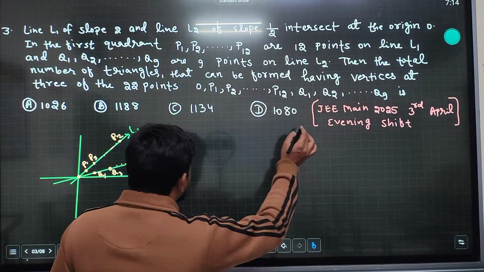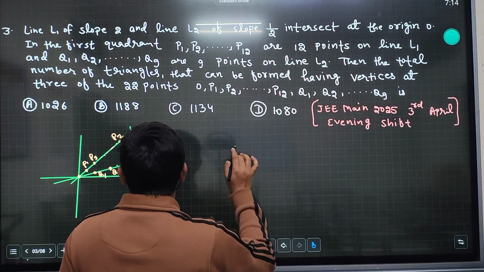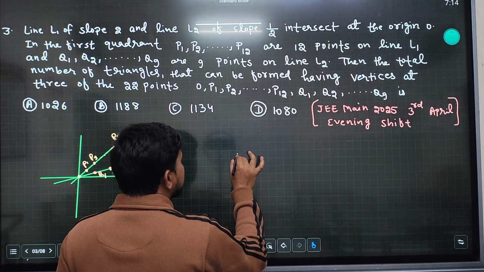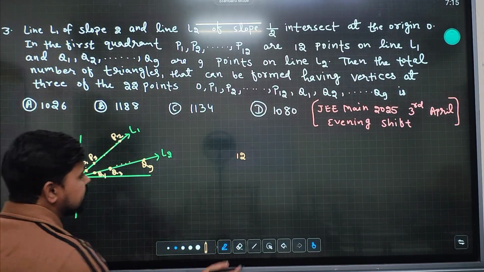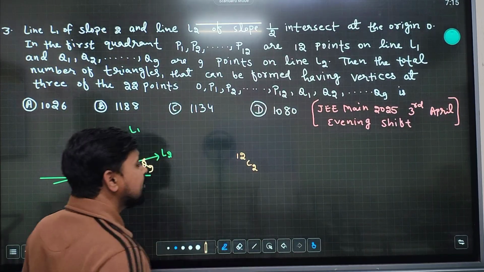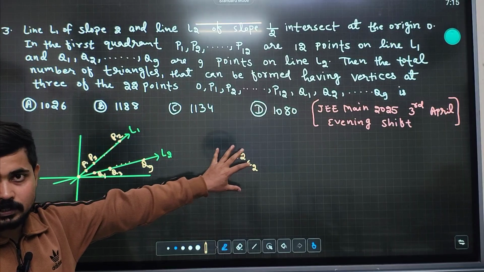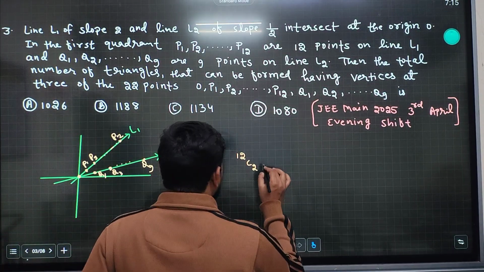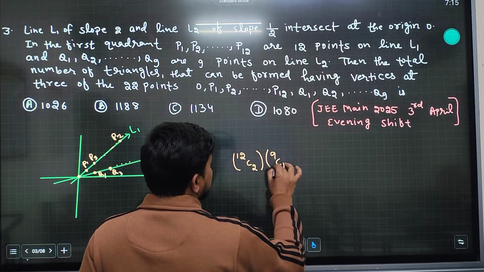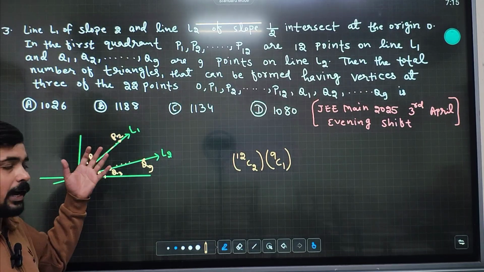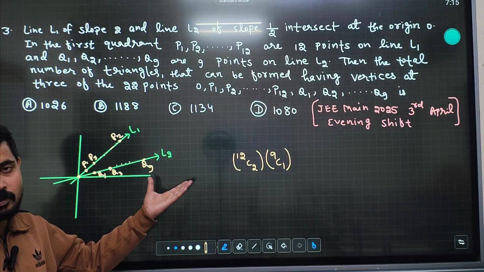So if we make a triangle, the total number of triangles formed is as follows. From the 12 points on L1, I have selected 2 points, and from the 9 points on L2, I have selected 1. Basically, what is the logic? From L1, I have taken 2 points, and from L2, I have taken 1 point. So I can say a triangle will form.